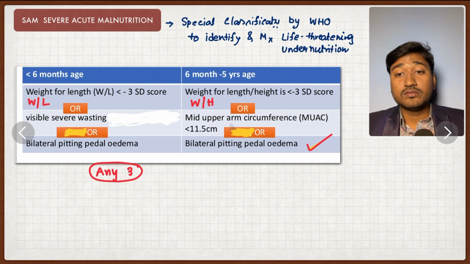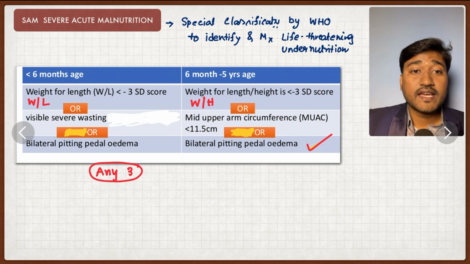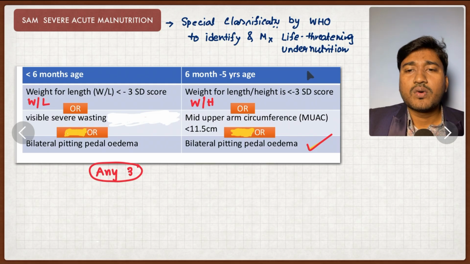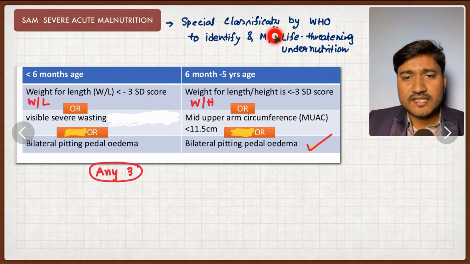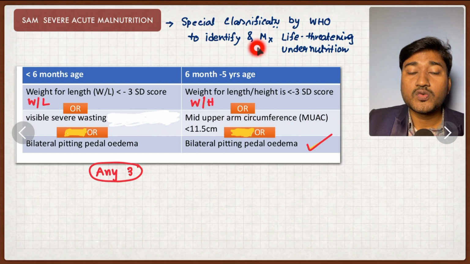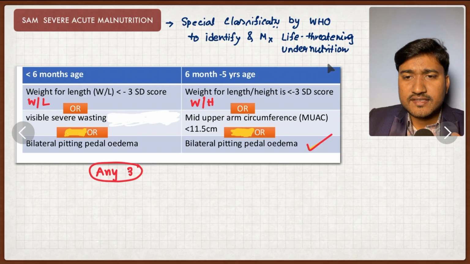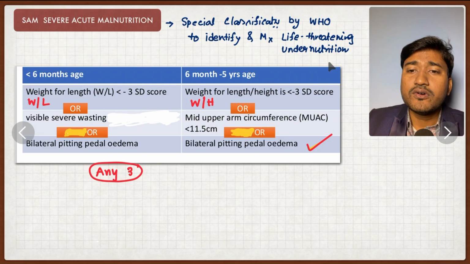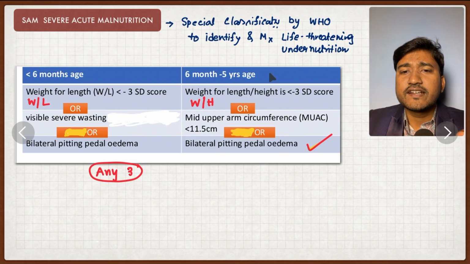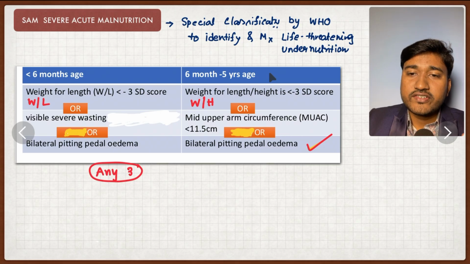Okay, now the original topic, severe acute malnutrition. So what is severe acute malnutrition? This is a specific classification given by WHO to identify the most life-threatening undernutrition state in a baby. This definition is given by WHO so that we can understand this life-threatening condition, treat the baby, and reduce the mortality.